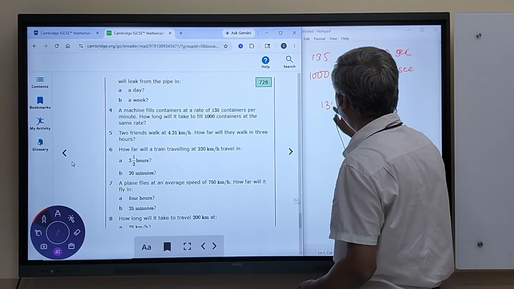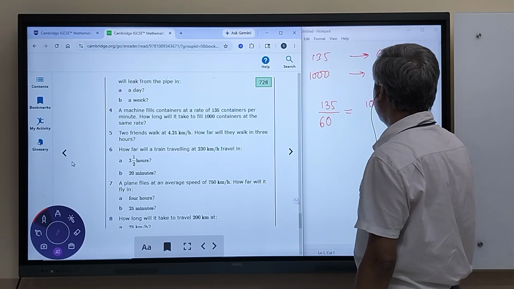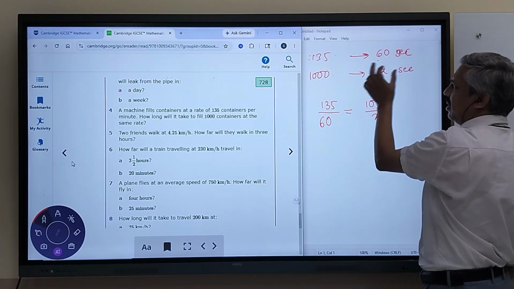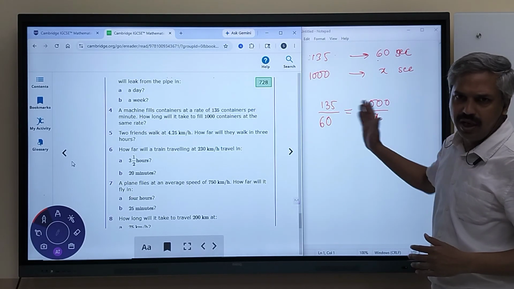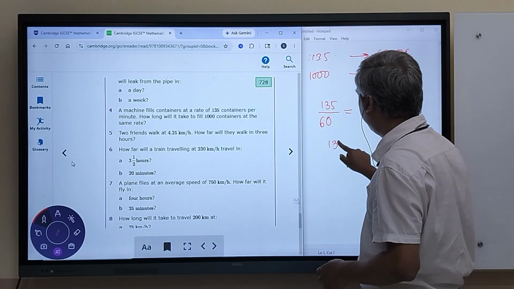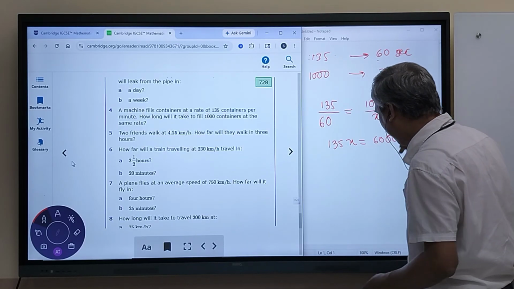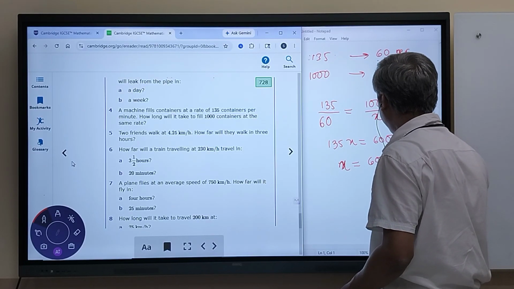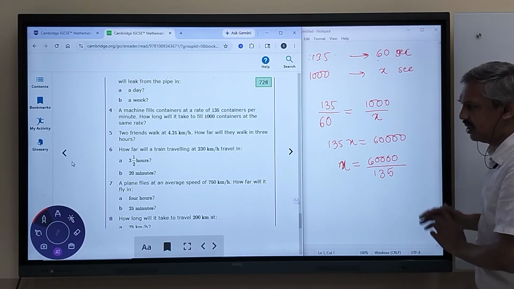So we get 135 upon 60 is equal to 1,000 upon x. The number of containers filled per second is equal to the number of containers filled per second. The rates are equal. These are equivalent ratios. Because the rates are equal, we just cross multiply to get 135x is equal to 60 into 1000, which is 60,000. Divide it and you get the answer. x is equal to 60,000 upon 135. And this will give us the answer.